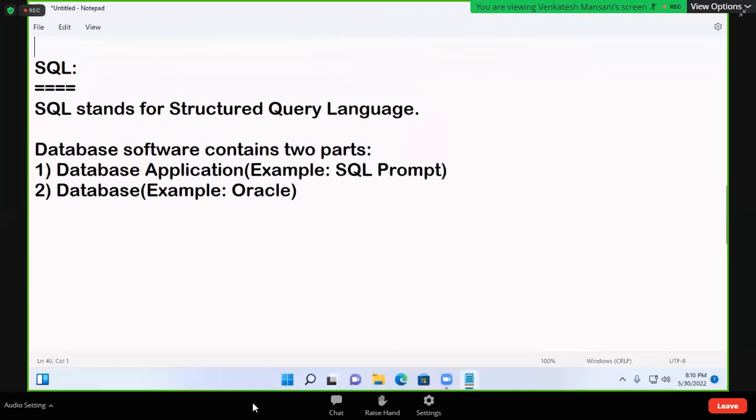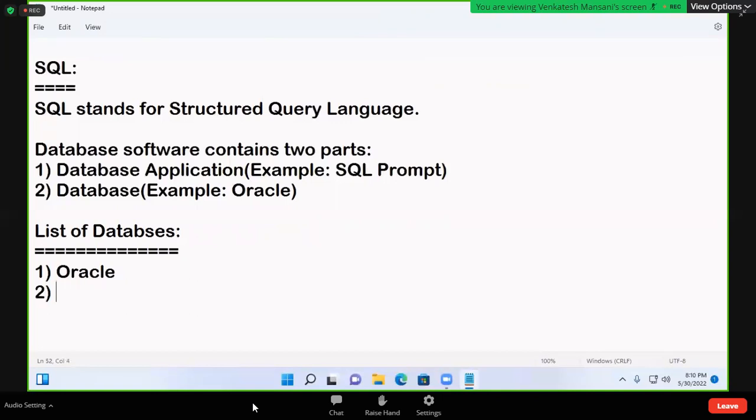So database software contains two parts. Whenever we install database software, two parts are installed. One part is called application, one more part is called database. Okay, I'll explain. List of databases, database softwares. Write it down: list of databases.